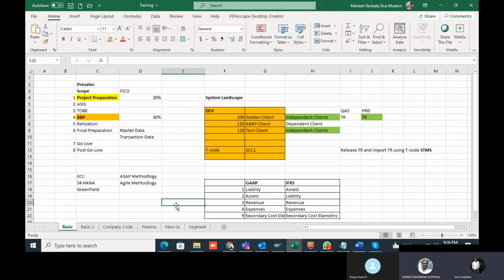Vendor code and customer code will be master data, while company code is a configuration. Before uploading the master data, you have to maintain the number ranges.